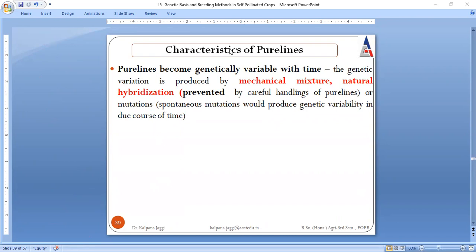Yes, variation can arise when you are selecting the plants again and again. With time, variations can be there, because you will be harvesting. Once you have selected the pure lines, they will be harvested, and after harvesting, you will receive seed that will be mixed together. But while processing the seed, there can be certain variation as a result of mechanical mixing, natural hybridization, rough handling, or mutation.